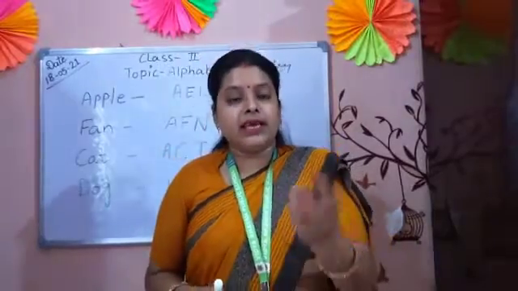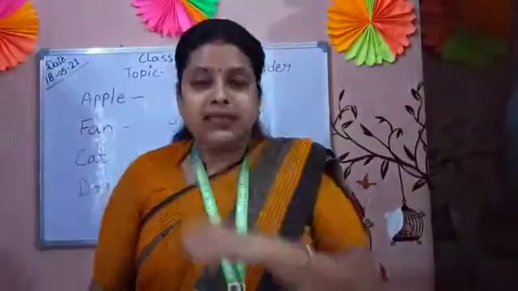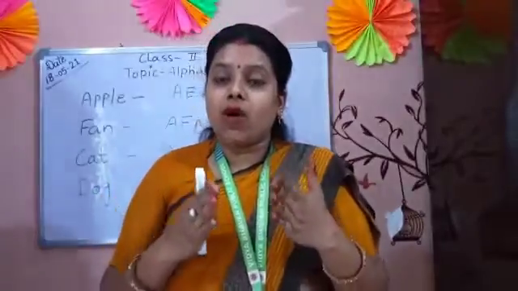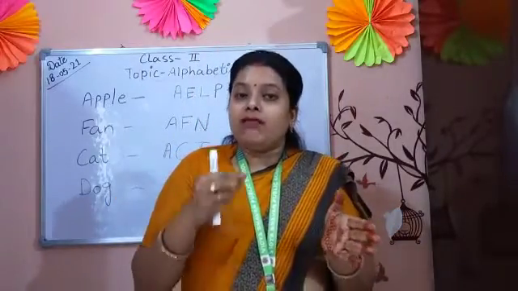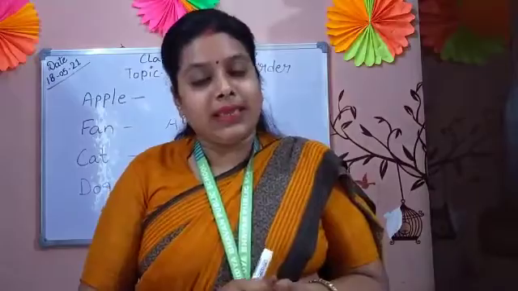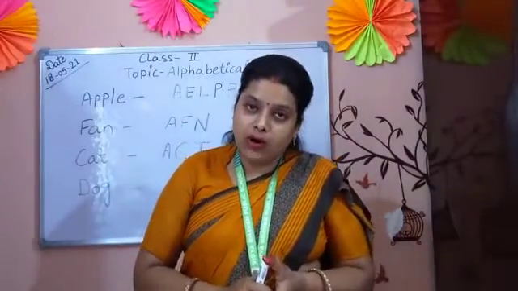This is the very easy way you can understand what is the alphabet and what is alphabetical order. Alphabet is when you learn A to Z: A, B, C, D, E, F, G, H, I, J, K, L, M, N, O, P, Q, R, S, T, U, V, W, X, Y, Z. This is called alphabet. And what is alphabetical order? When we follow these letters in fixed order, in the correct pattern, like what comes after A, what comes after B, that is called alphabetical order.